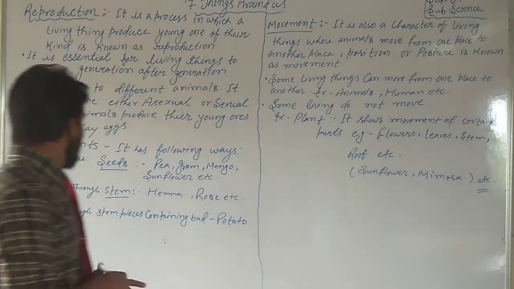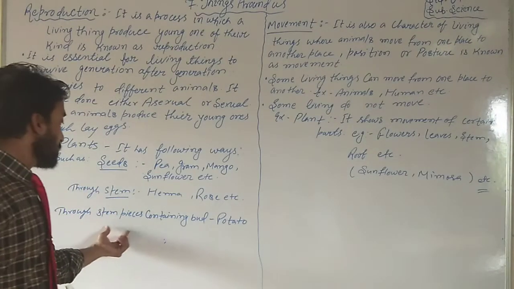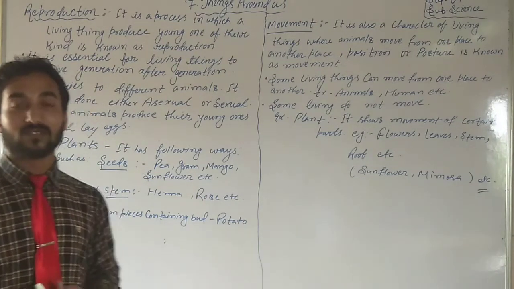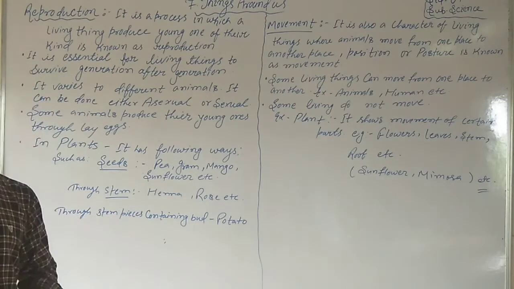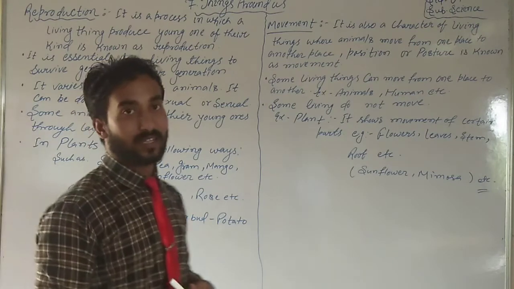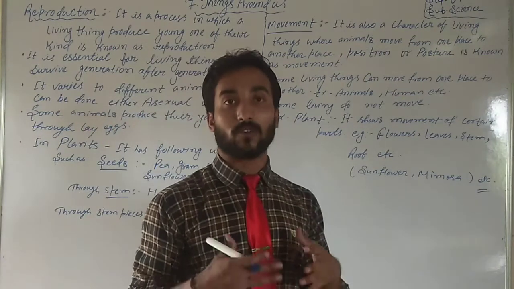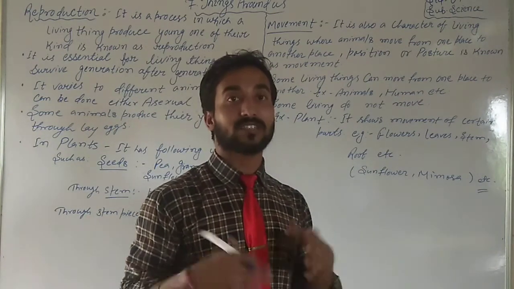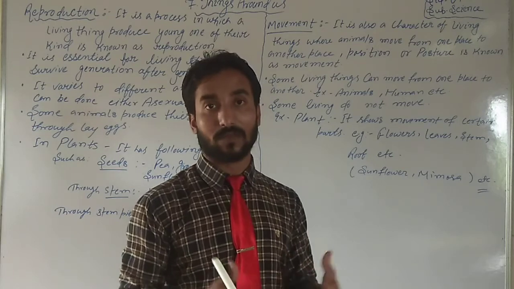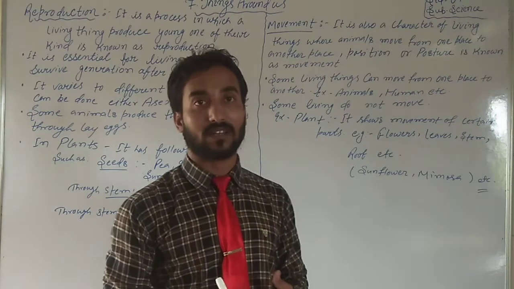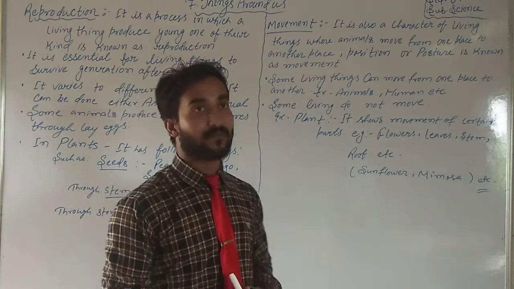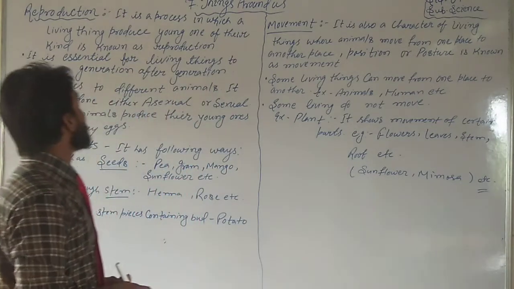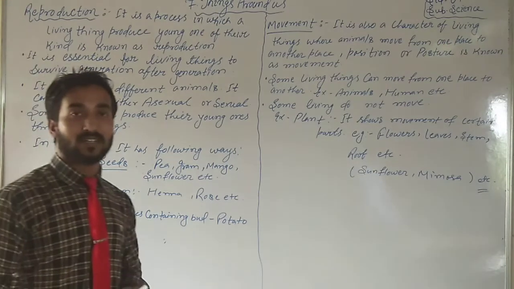See, through a stem, this is containing word. Now, students, I am talking about stem pieces. The stem which is used for reproduction. Which type of plants are there? As an example, you can see potato. So, students, it is all about reproduction.